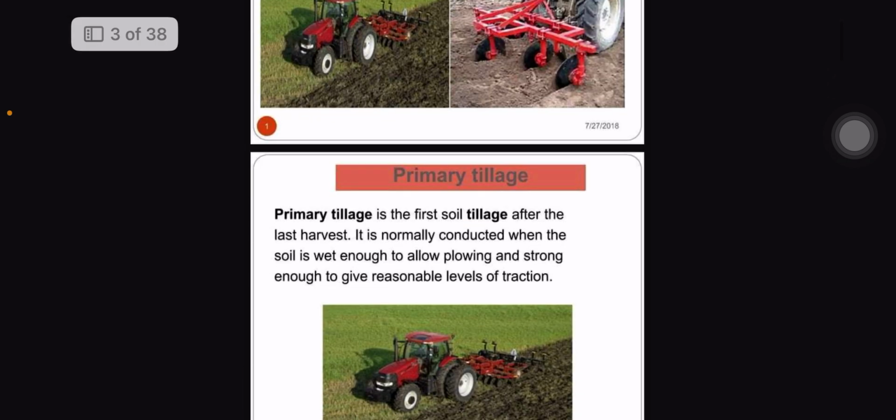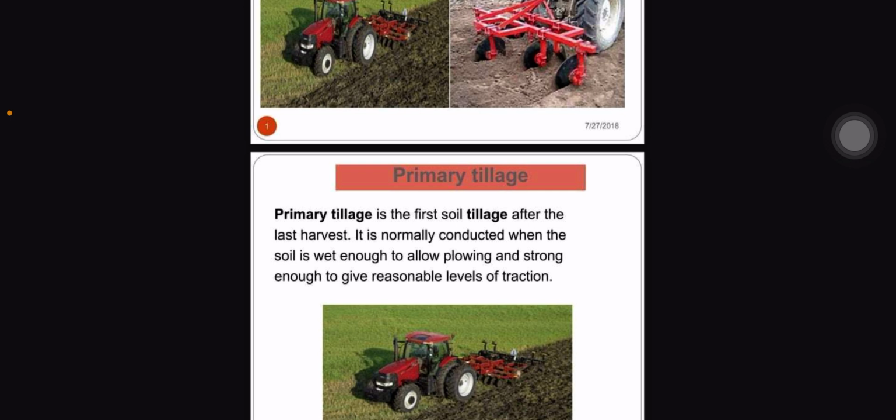Tillage refers to the mechanical manipulation of the soil. You may get a question like, why do we manipulate the soil? If you manipulate the soil, it will get loose. If the soil gets loose and you plant a crop or sow a seed, root penetration will be easier, irrigation will be more efficient, and the water holding capacity will also increase. So, tillage refers to mechanical manipulation of the soil.